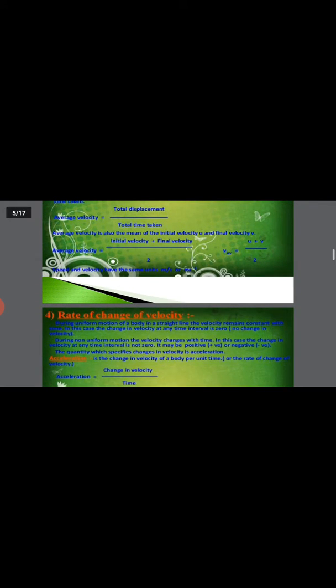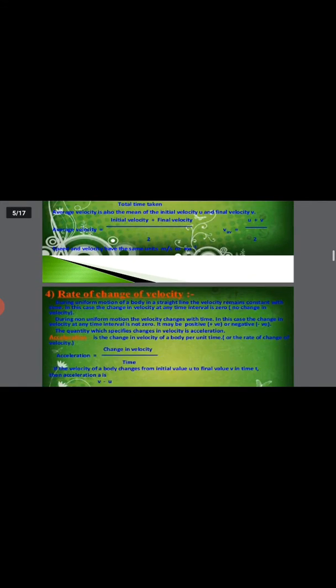Average velocity is also the mean of initial velocity u and final velocity v. Average velocity is equal to initial velocity plus final velocity divided by 2. V average is equal to (u plus v) by 2. Its unit will remain the same, meter per second.